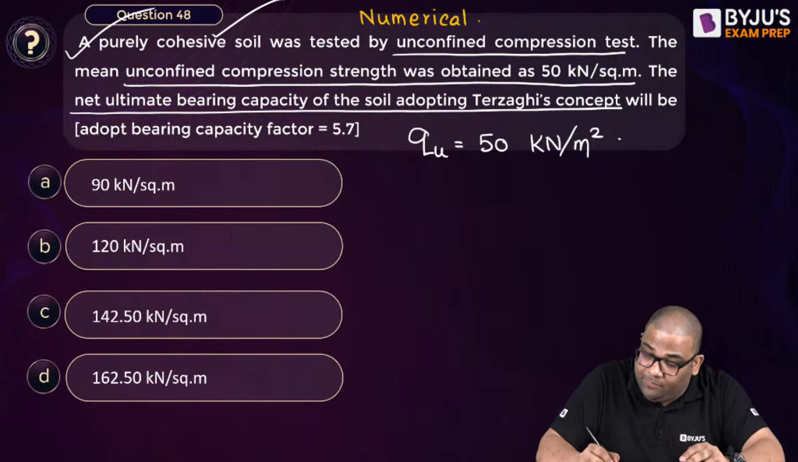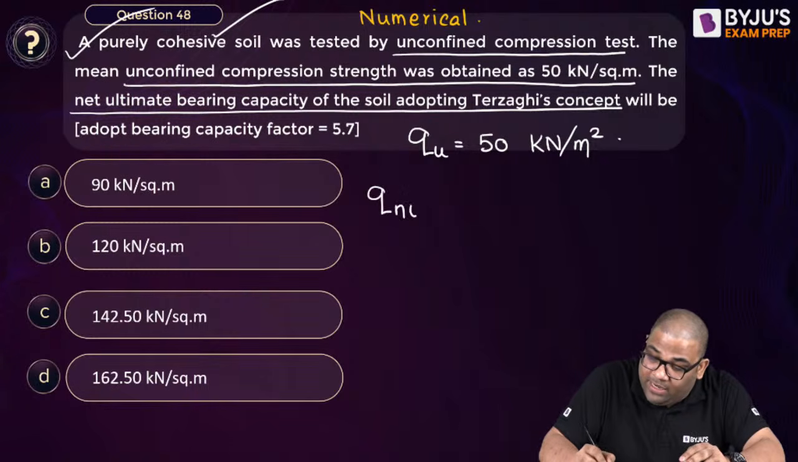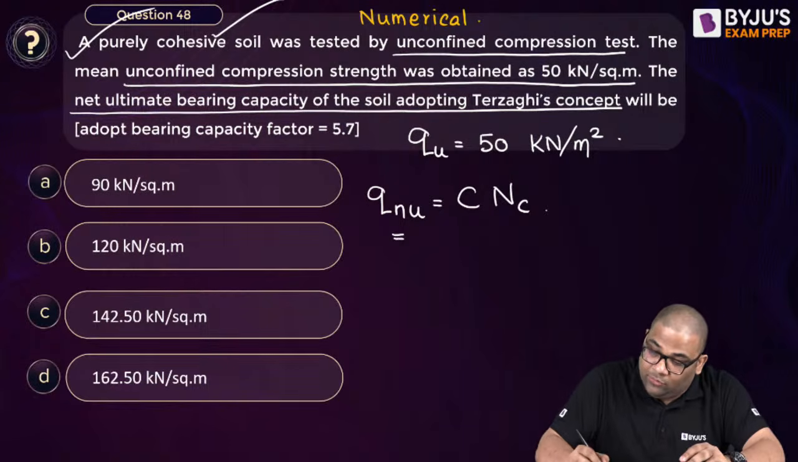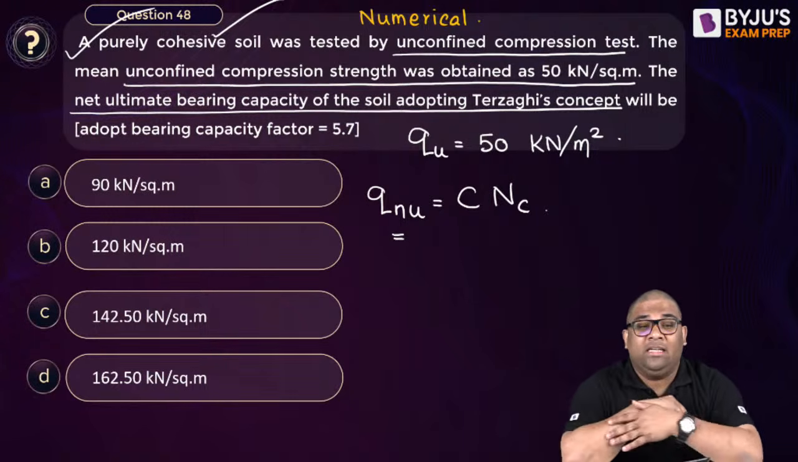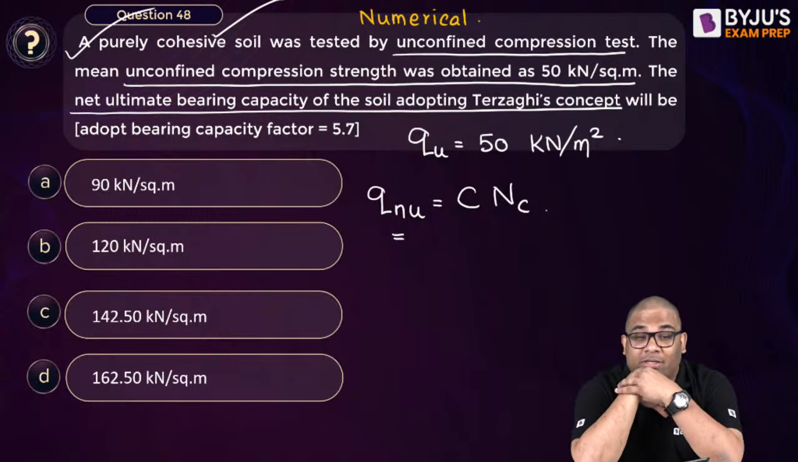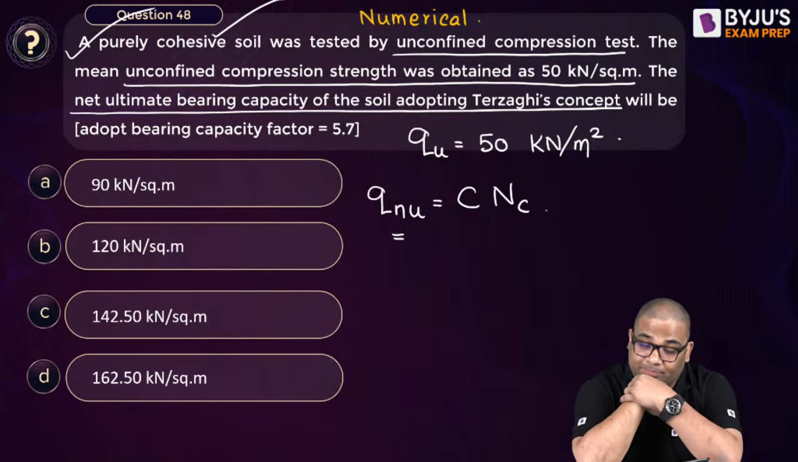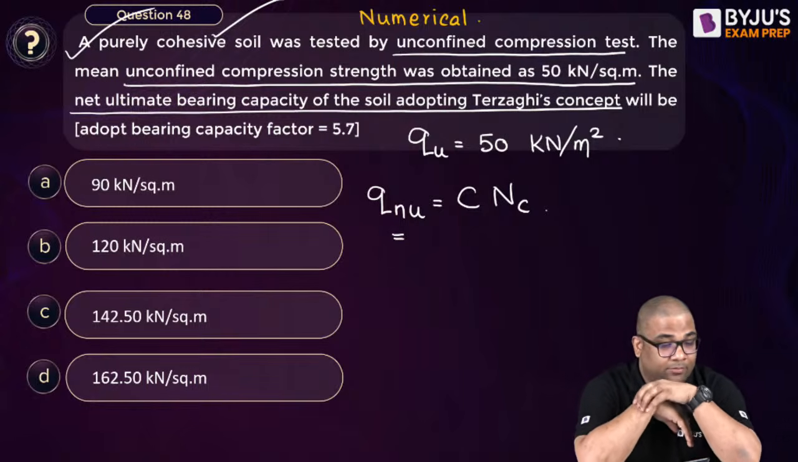So we know that for a purely cohesive soil, Qnu is what? c Nc. So cohesion is how much, by the way? Tell me. This is an easy question. What is the cohesion value?